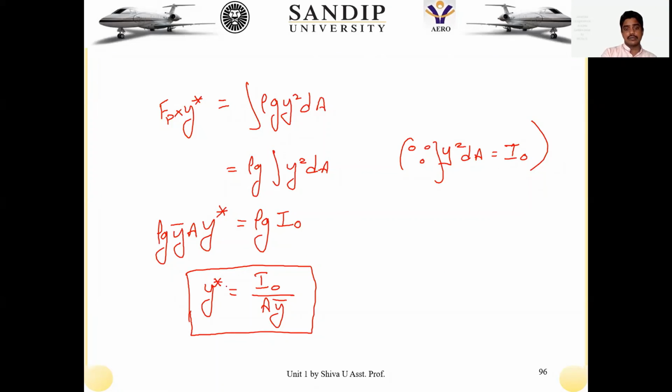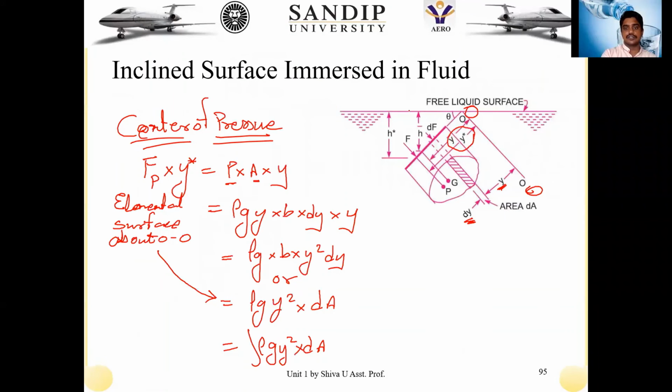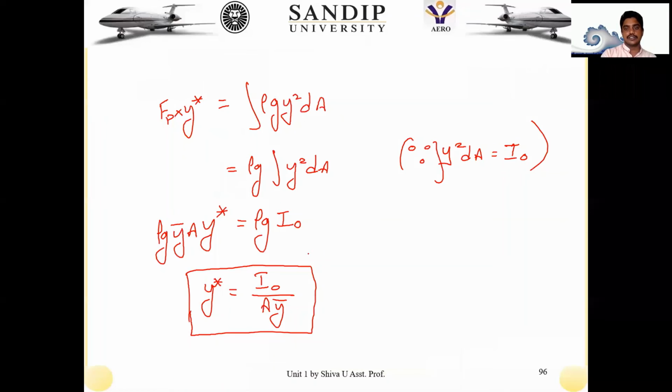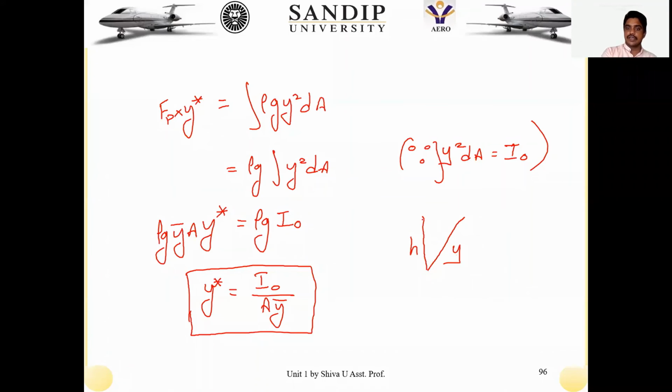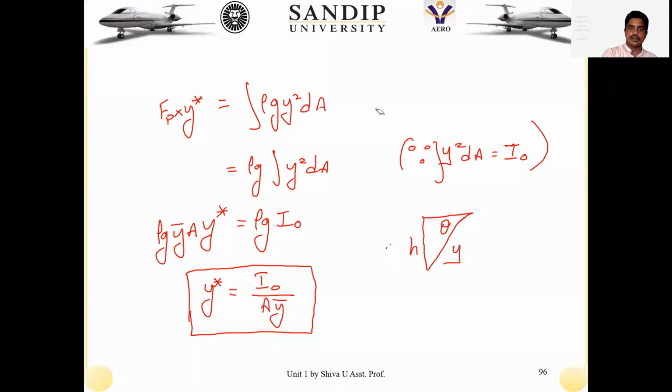But when I am talking about this geometry, about the free surface, the free surface is actually inclined with an angle of theta. What we have done is about the axis OO, but we have to link up this particular Y in order to equate it to the free surface. About the free surface, that inclination needs to be considered. So we have vertically that is H, and the inclined one, so equate along this one. It is making an angle theta.